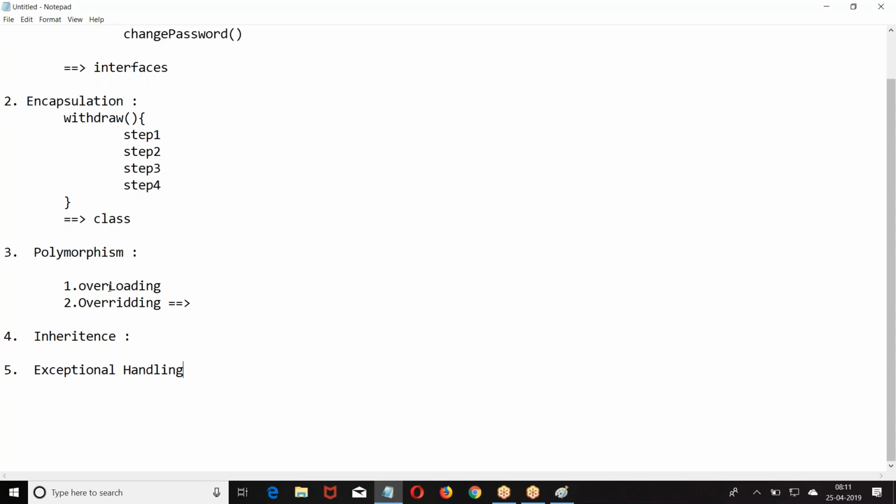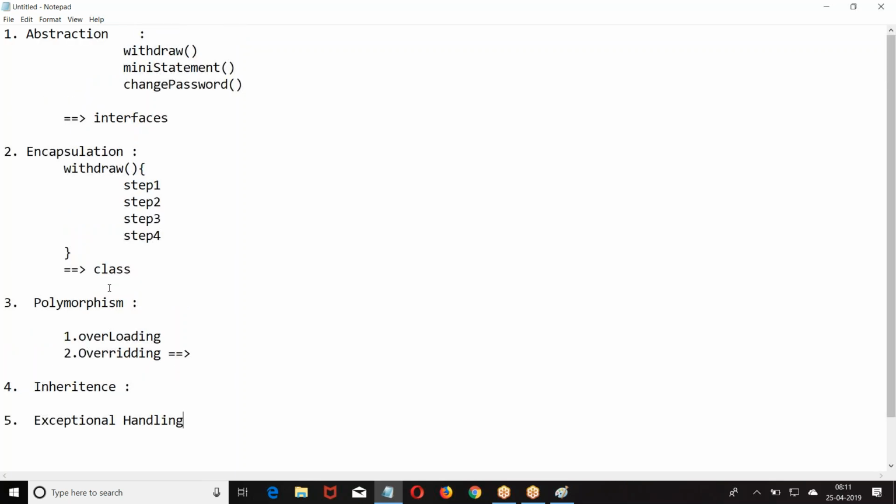So, exception handling: in case you get a runtime error, how to handle it is defined with exception handling. These are the major topics we are going to get in OOPS: abstraction, encapsulation, polymorphism, inheritance, exception, which we'll be learning down the line. I hope the basic idea is clear for everyone. Okay. Now, come down to the programming. Let us start the programming.